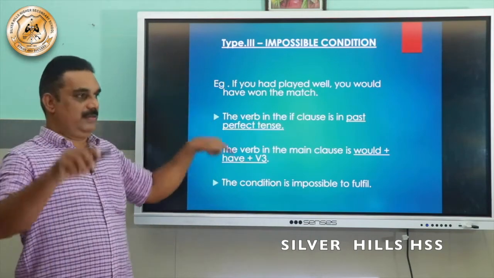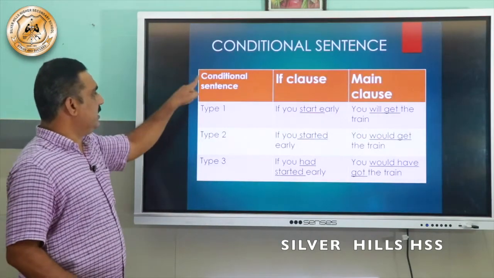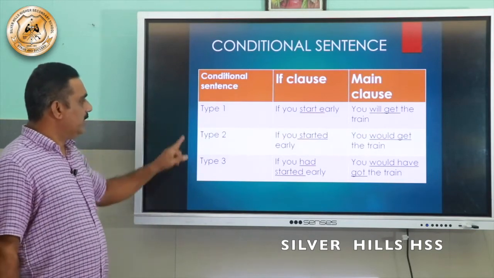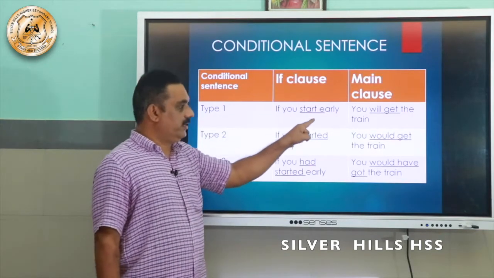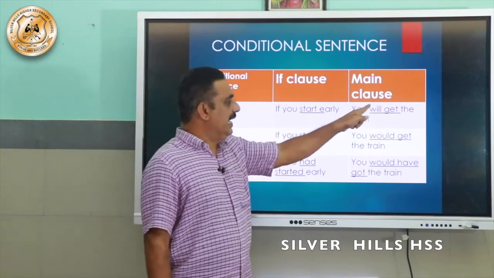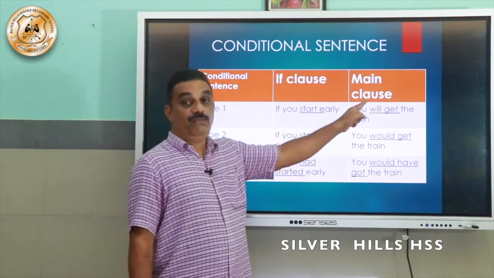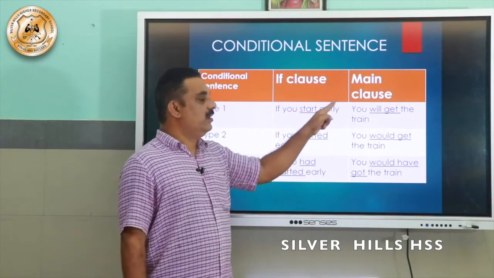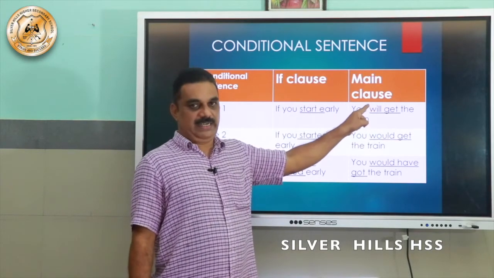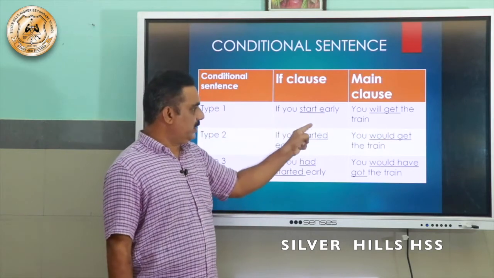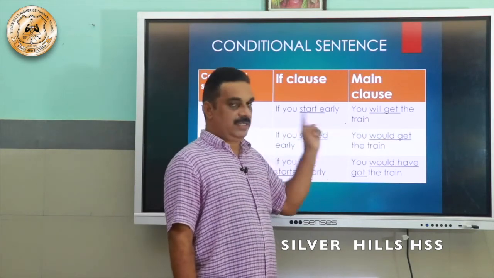Now let us see a chart of this section. Conditional sentence, Type 1. If you start early, you will get. See the underlined words: start, will get. V1, will plus V1. Present tense. So if you start early, you will get the train.